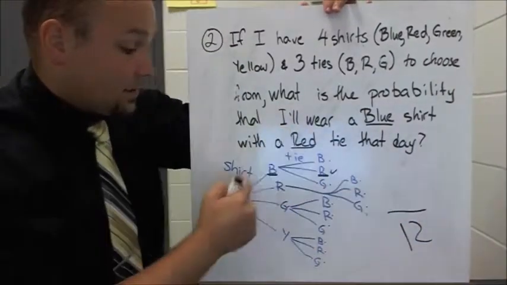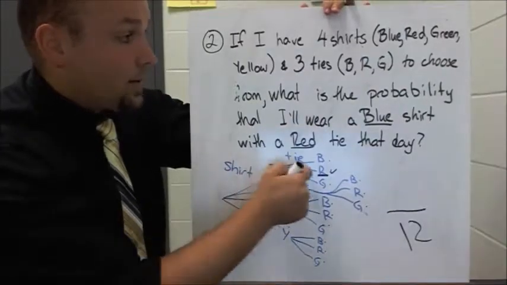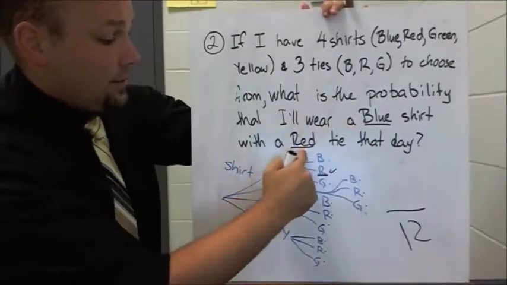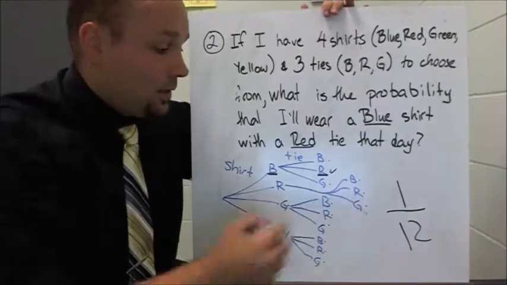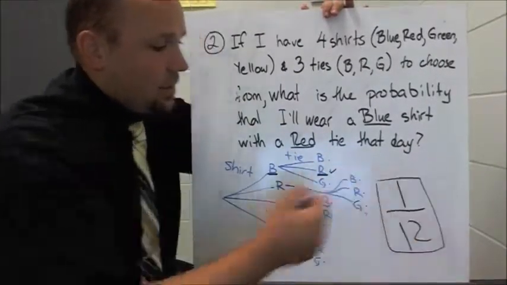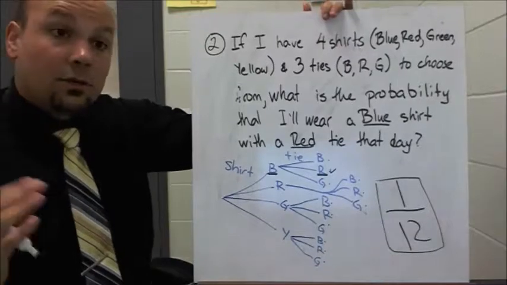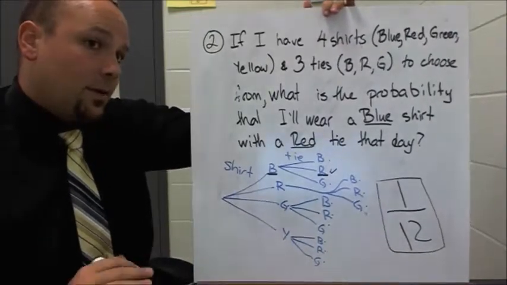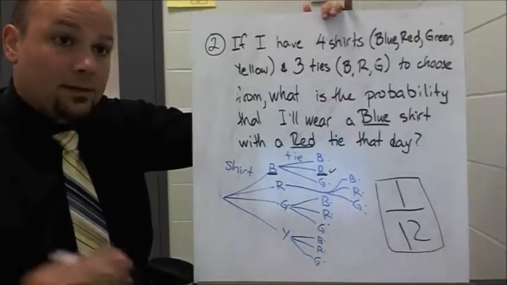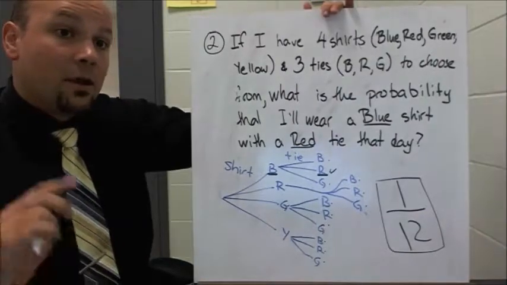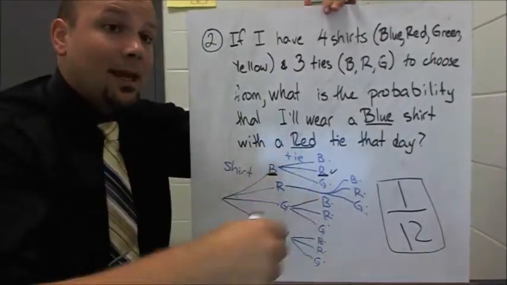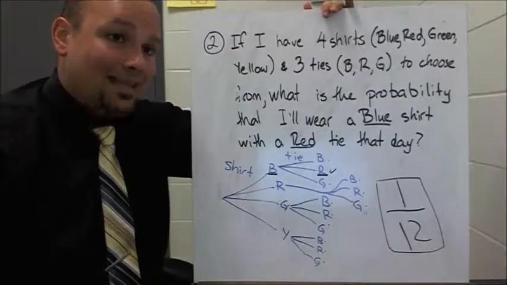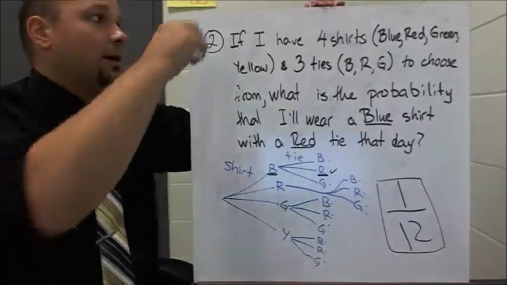And my number of successful outcomes is just blue and then red. I want a blue shirt and a red tie. So blue, red, that's one outcome out of a total of 12. So this is the probability that I wear a blue shirt with a red tie that day. All right, so that's it for theoretical probability. Remember, theoretical probability is what could happen. Experimental probability is what has happened.